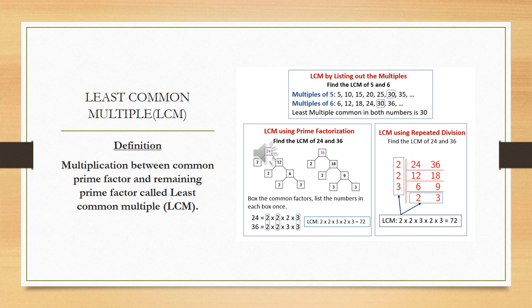So if we are seeing the LCM repeated division method, we are taking the LCM of 24 and 36. In the HCF we have to take out the commons of the numbers, but in the LCM we have to multiply all the common prime factors and also the remaining prime factors. So the LCM of 24 and 36 is 2 multiplied by 2 multiplied by 3 multiplied by 2 multiplied by 3. So the answer is 72.